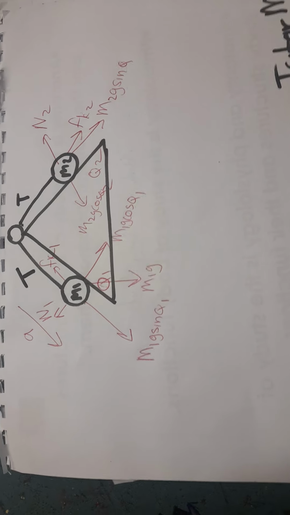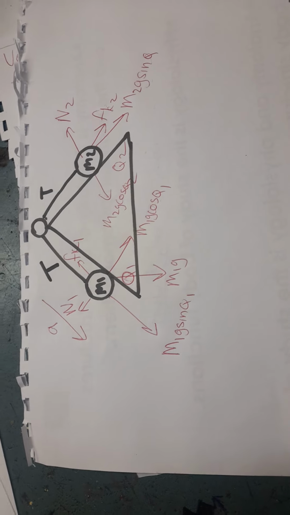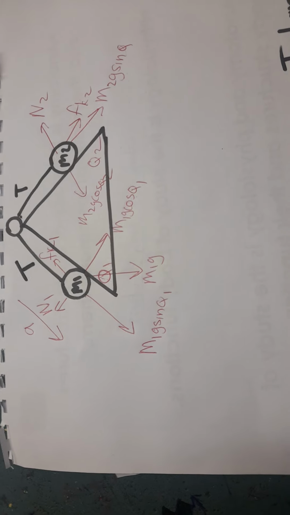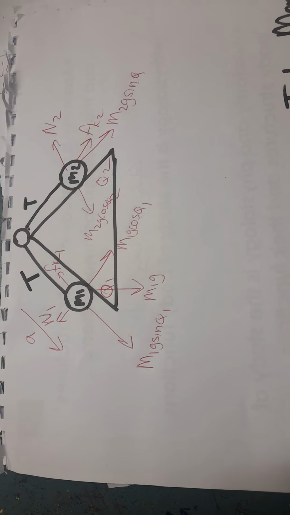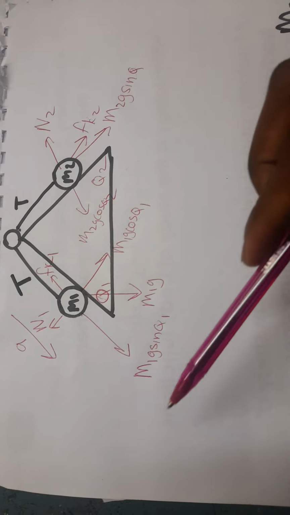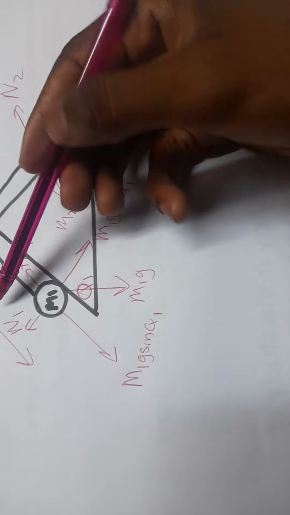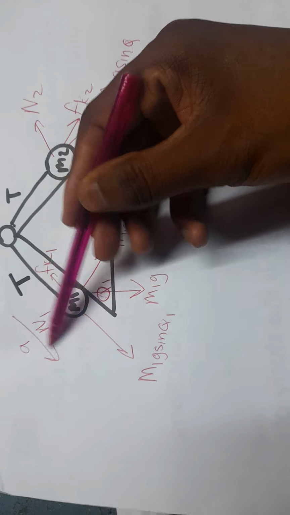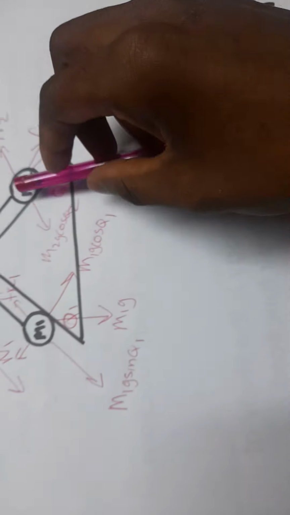Good day. Today I'm doing a recap on this question of dynamics. In this equation, you are given a system, and in our system we can see that the acceleration is going in this direction. So when the acceleration is going this direction, that means the motion is going in this direction. It means our system is moving like this.